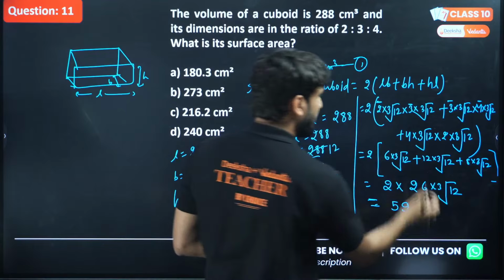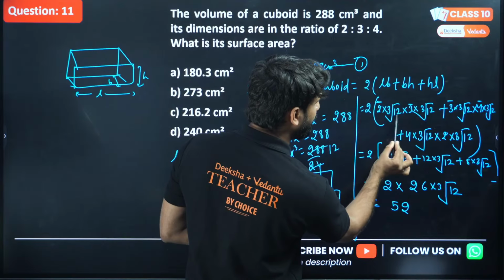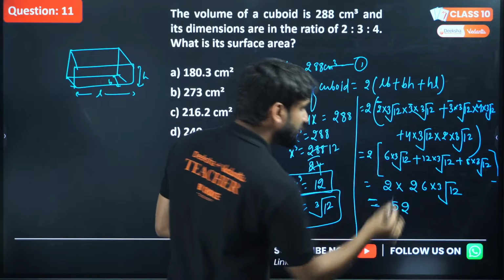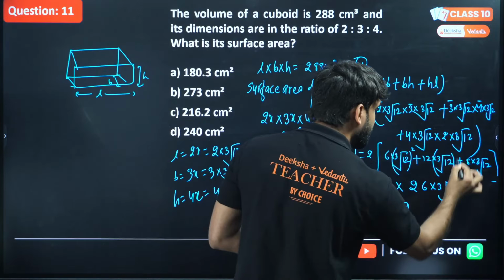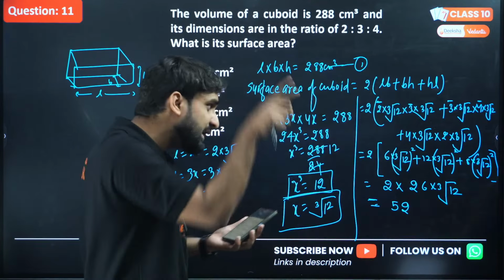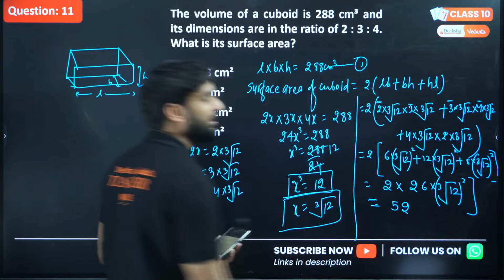And here, look, one more thing. We are multiplying cube root of 12 into cube root of 12, so this will be in square form. Yes, these numbers are also multiplying, so we have to put square here also. I hope you have understood it.